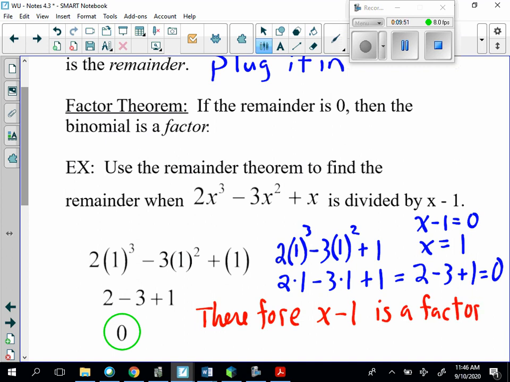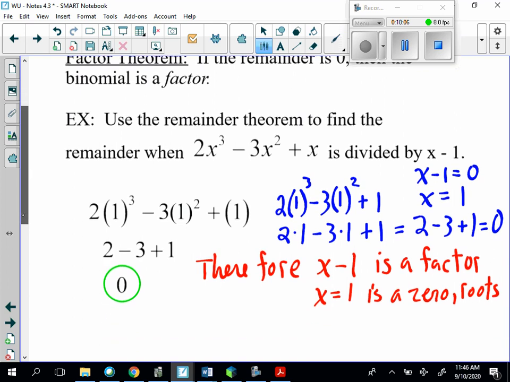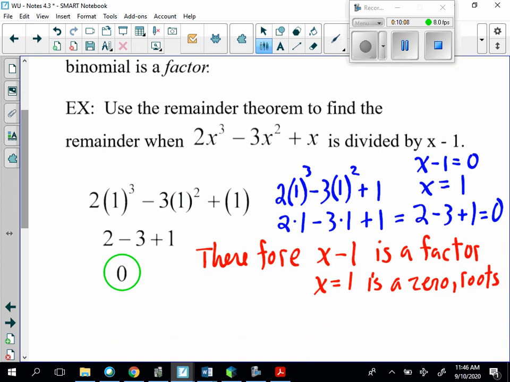We can also say that x equals 1 is a 0. And you can call them roots, you can call them solutions, you can call them x-intercepts. We could also even say, if we declare this to be a function, that f of 1 was also equal to 0, if we said that this was equal to f of x. Pause if you need to, I'll go to the next screen.